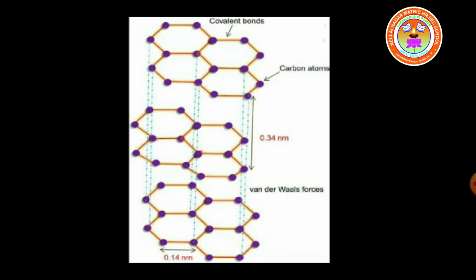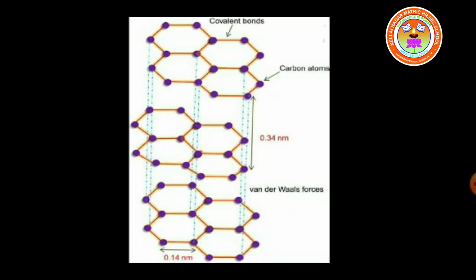Many hexagonal layers are produced, and these hexagonal layers are present in the form of layers, and one layer is bound to the other layer by weak van der Waals forces of attraction, and that's why graphite is very soft and slippery.